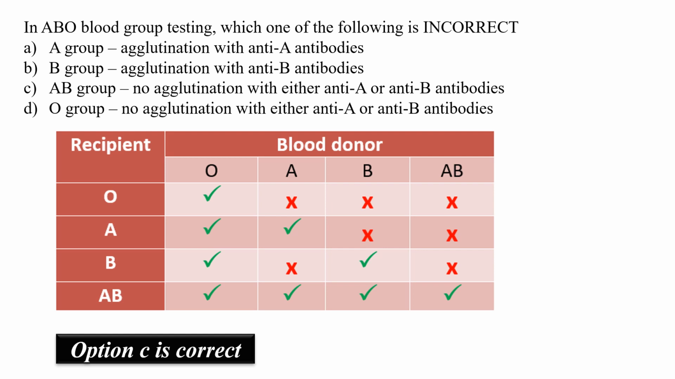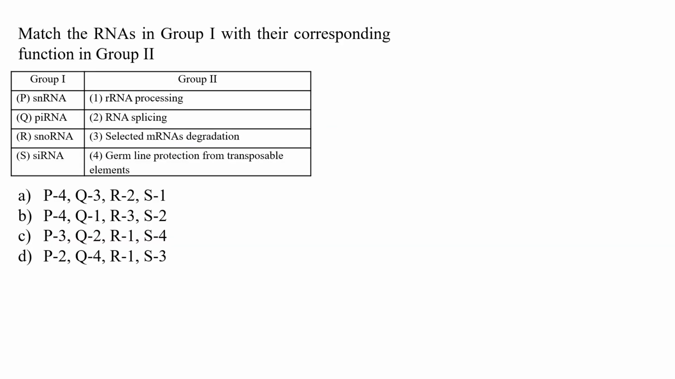Now, what is agglutination? Whenever an antibody reacts with a structure, it will lead to precipitation, and this complete phenomenon is called agglutination. So yes, here option C is incorrect. I mean, option C is correct, and according to the question, it is incorrect, right?